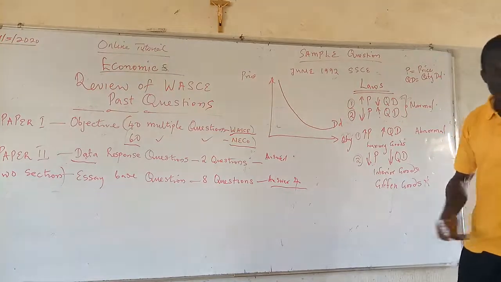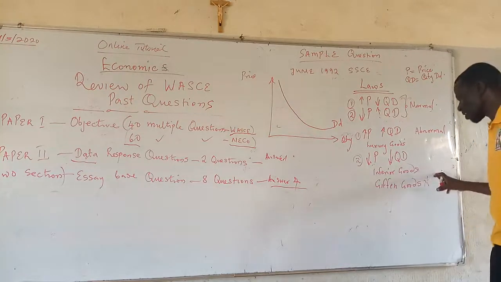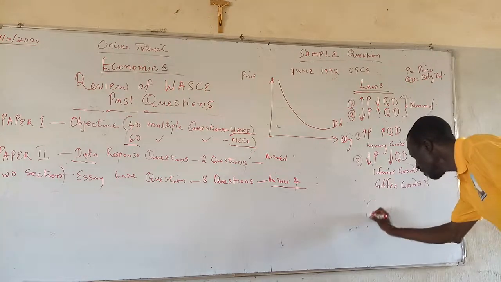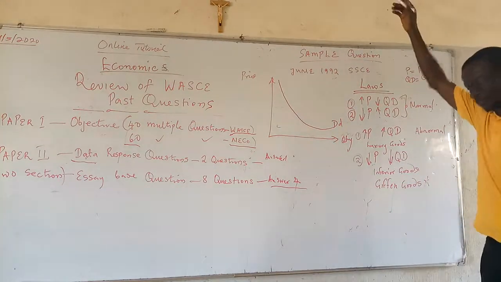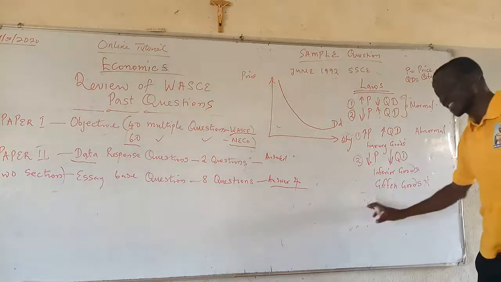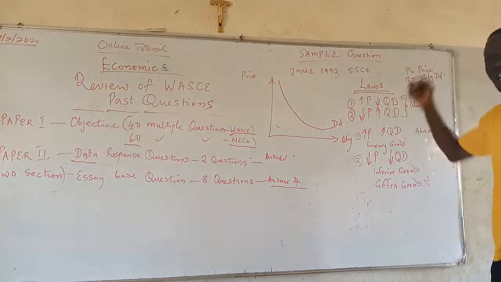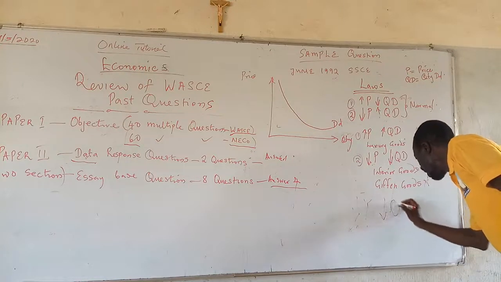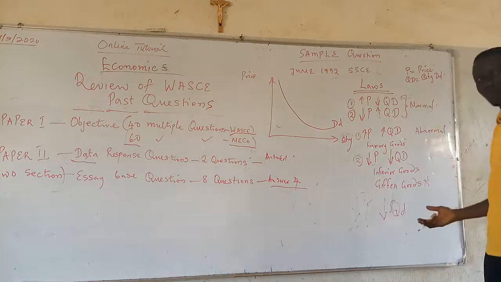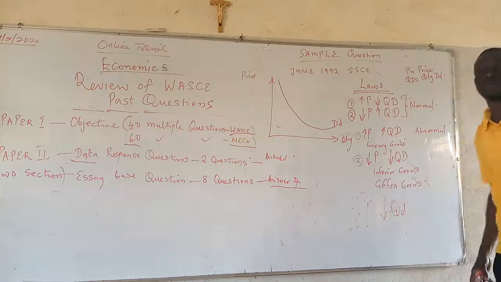What are the parameters you can use to justify what inferior goods are? Inferior goods are those goods for which, as a result of an increase in the level of individual income, economically represented as letter Y, there is a decrease in the quantity demanded of that commodity.